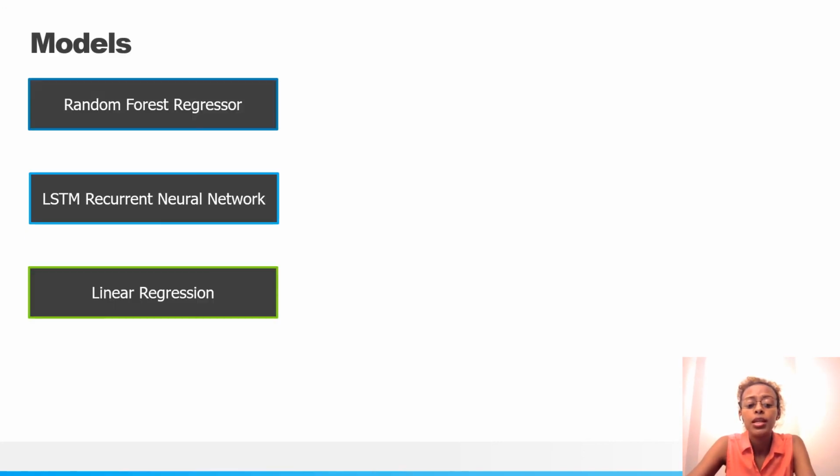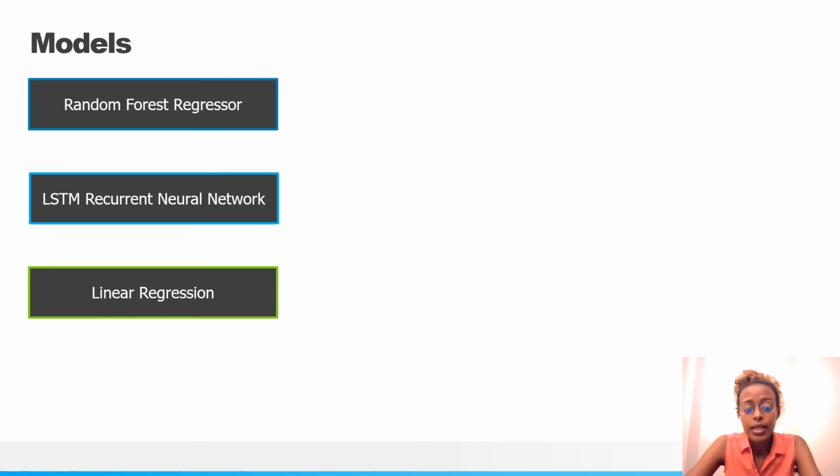So the three models that I've decided I'm going to be using in the next phases of this project are, first, random forest regressor, which is a supervised machine learning algorithm that is widely used because of its flexibility and simplicity. It uses multiple decision trees and aggregates them to make more stable and accurate predictions. We'll be using that to build a classification model that will help us predict whether the price of Doge will close up or close down based on a range of technical indicators.